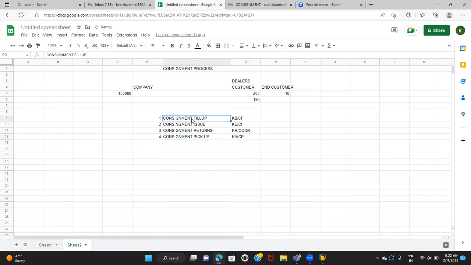First, we'll discuss the consignment fill up. So consignment fill up ఏంటంటే, the company will keep the stock at the customer's place, but they are not going to bill them. First step ఏంటి? The company is just going to keep the stock at the customer's place.